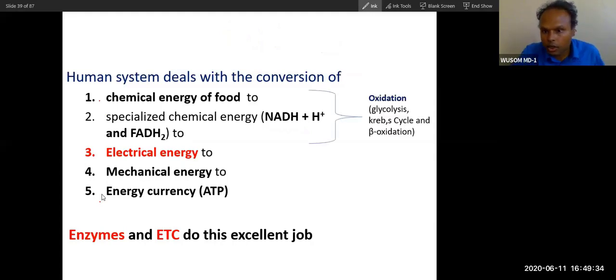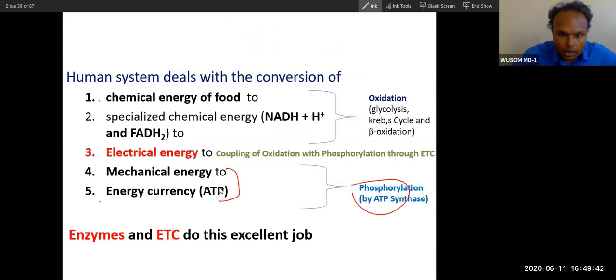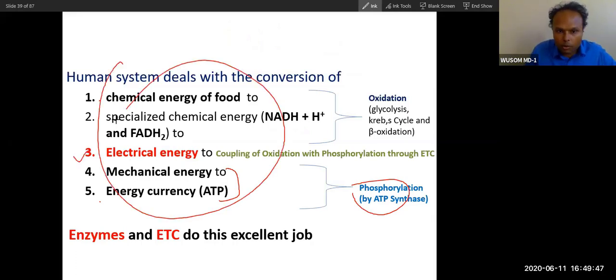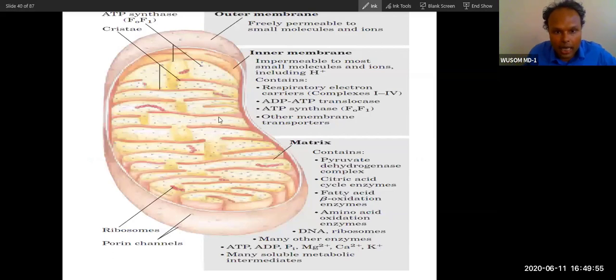So you can see the oxidation of glycolysis. Then this corresponds to phosphorylation, these two, and then this is the electron transport chain, electrical energy. Just for the time being, memorize. You will understand this when you complete the electron transport chain. So the electron transport chain happens in the inner mitochondrial membrane. Electron transport chains are present there. There are many other enzymes present in the matrix. So go through this slide yourself.